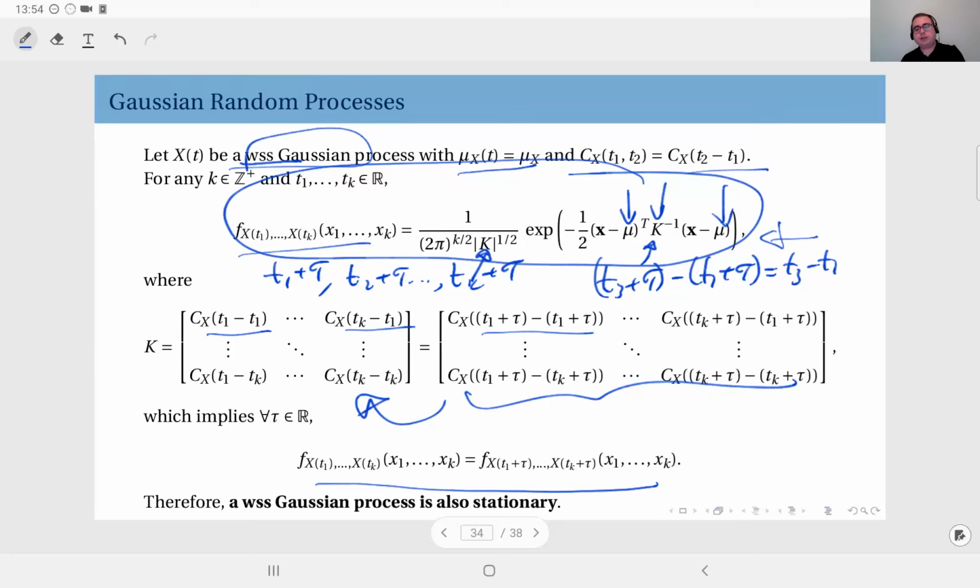So this is a little bit like independence implying uncorrelatedness, but not the other way around. But when it comes to Gaussian random vectors, uncorrelatedness also implies independence. It's a little bit similar to that. So in general, wide-sense stationarity does not imply strict sense stationarity. It's the other way around, but only if you have a Gaussian process which is wide-sense stationary, then you also know that it's strict sense stationary.